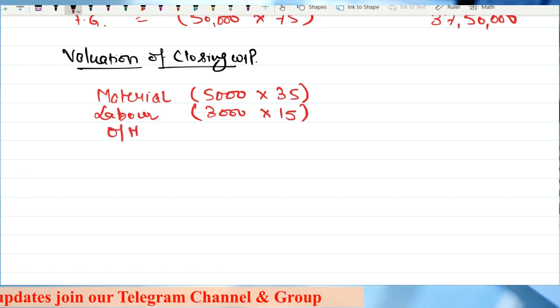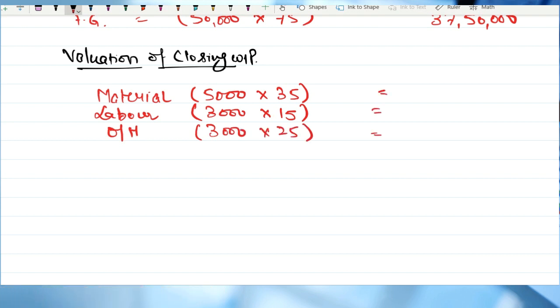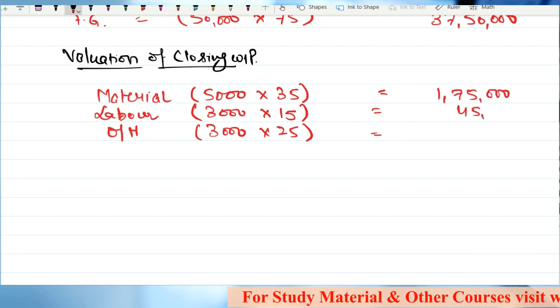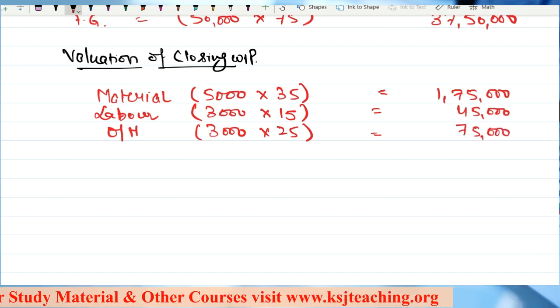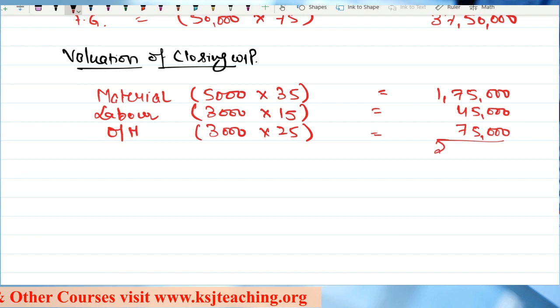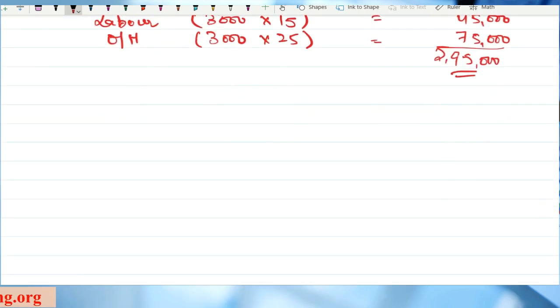Overheads incurred on 3,000 units multiplied by 25. So material comes to 1,75,000, labor comes to 45,000 and overheads come to 75,000. So the total value here is 2,95,000. This is the value of closing WIP.